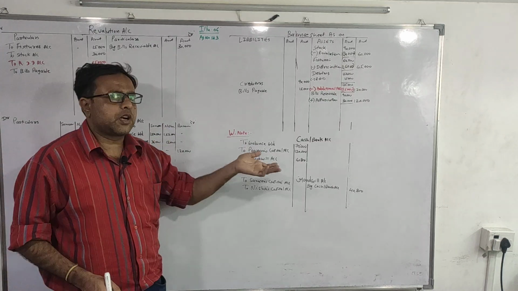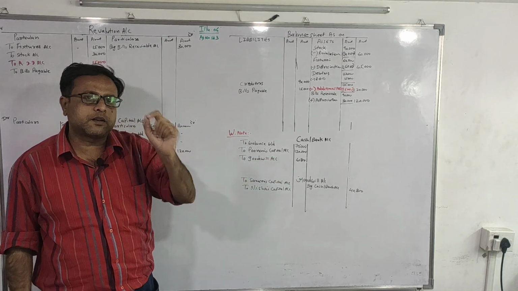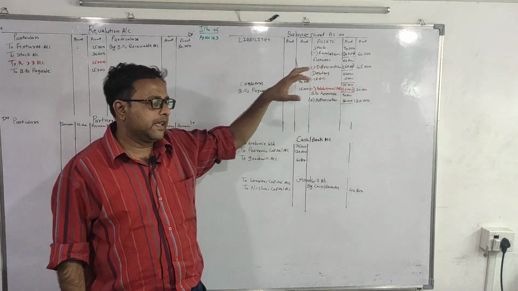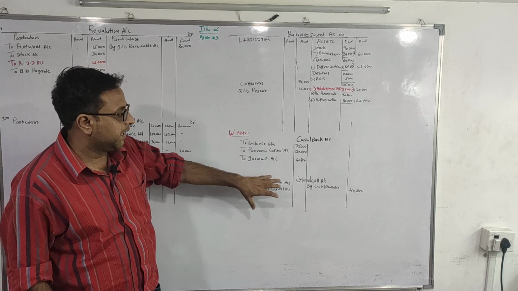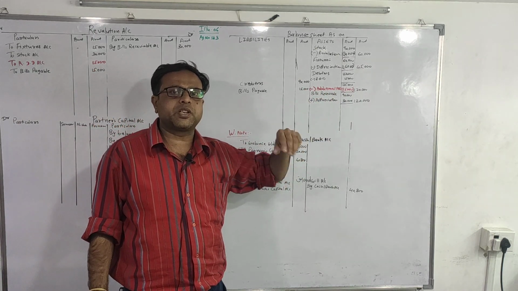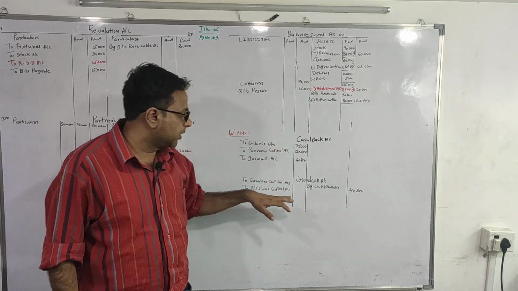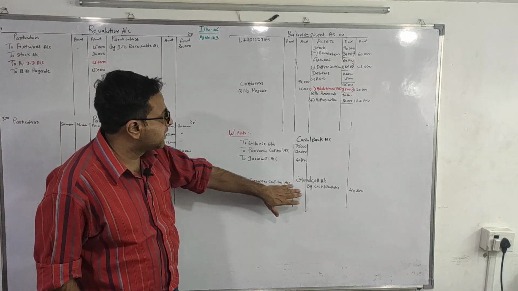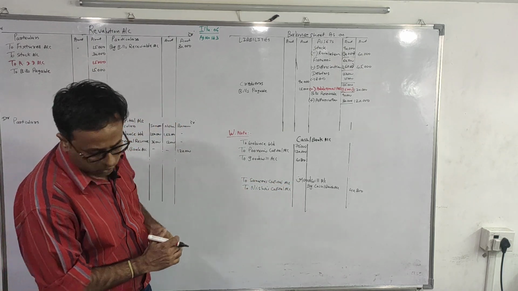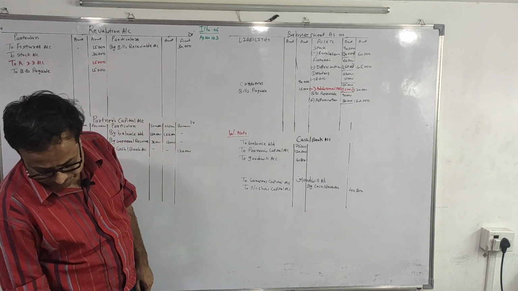When the sacrifice ratio comes into the picture, when the new profit sharing ratio is specifically given in the question, at that point of time you will calculate the sacrifice ratio and then goodwill will be distributed in the sacrifice ratio, or when it is mentioned in the question that goodwill should be distributed in sacrifice ratio. Here nothing has been mentioned, so we'll simply distribute the goodwill in their old profit sharing ratio, that is 3:1.